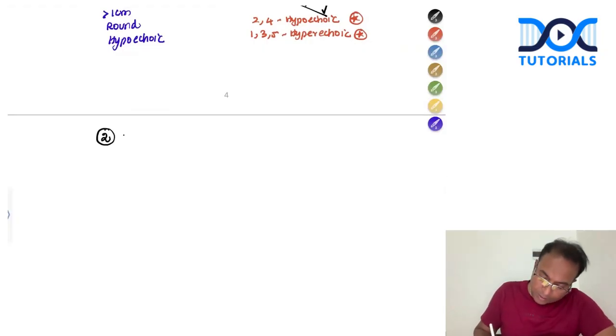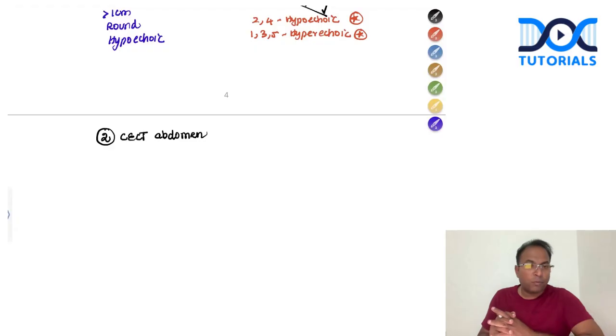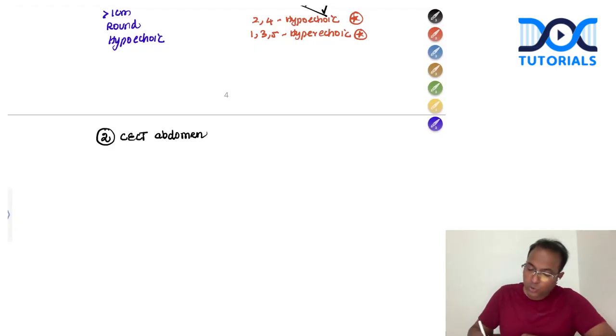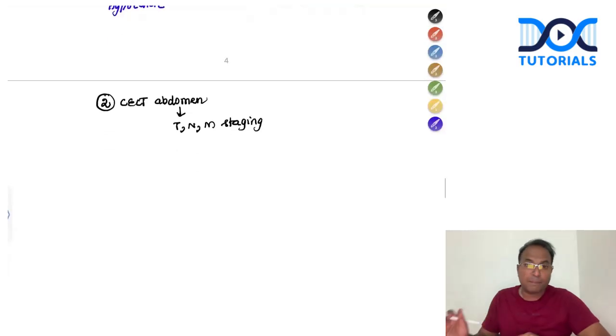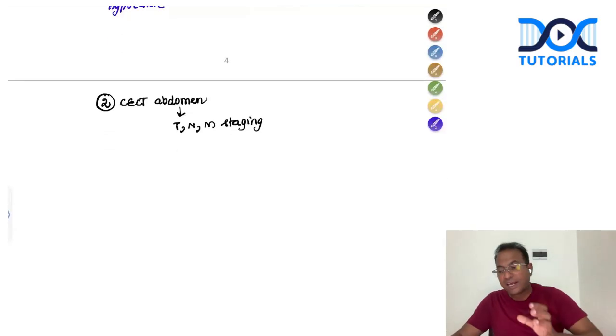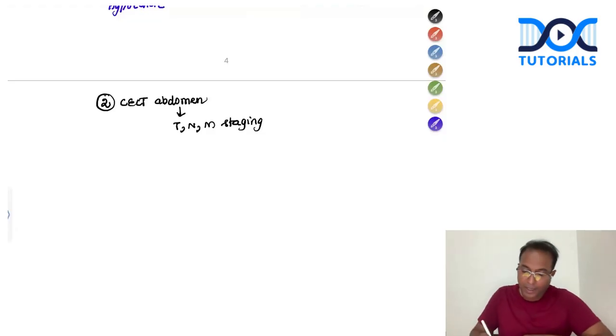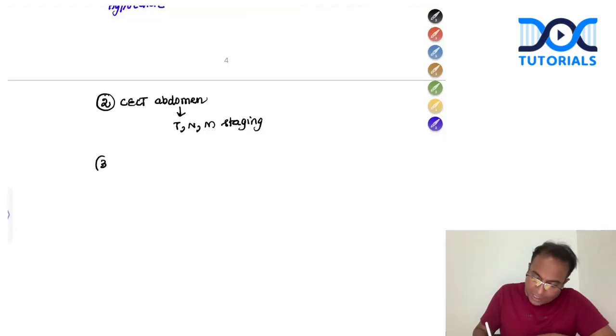CECT abdomen is what is done in many centers, especially if you are from any government medical college. Most of our institutes don't have EUS, so we depend on CECT abdomen. T, N and M staging can be done with the help of CT abdomen. CT abdomen will help you diagnose where the cancer is and which layer it is infiltrating. And for M staging, we have some special investigations.